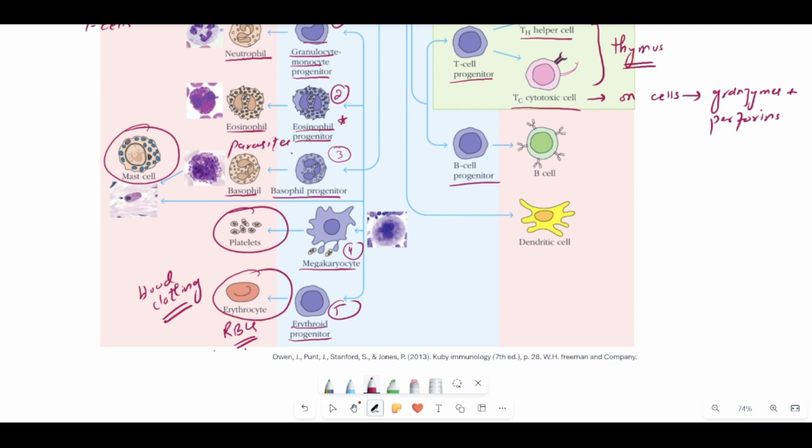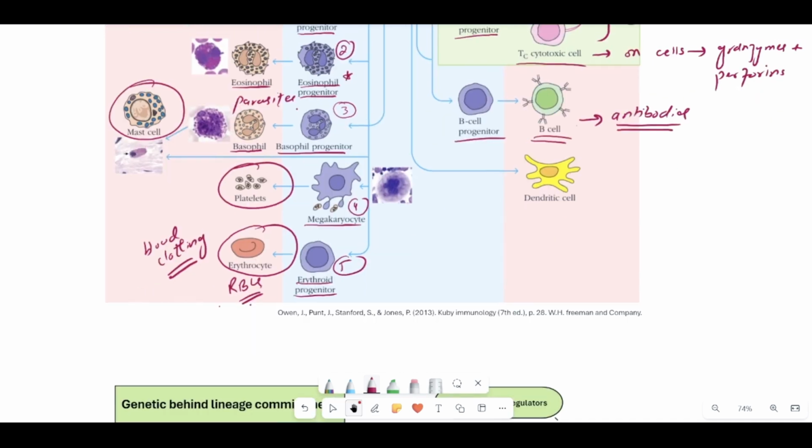Similarly, the other type of progenitor cell which is produced from the lymphoid lineage is the B cell progenitor, and it is going to produce the B cells, and we all know B cells produce antigen-specific antibodies. These antibodies are very important for marking the particular parasite or bacteria, so that it can be easily recognized by the other immune cells and the direct immune responses can take place.